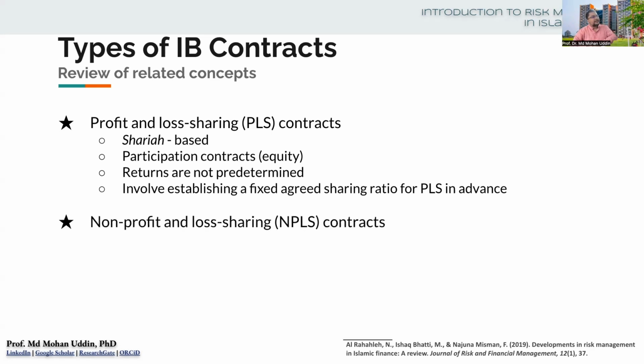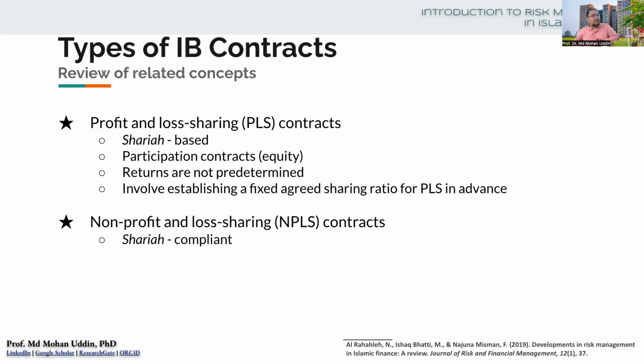Now the other class is called non-profit and loss sharing contracts, or NPLS contracts. In this case we are not sharing profit or loss. These may not be Sharia based, but they must be Sharia compliant.